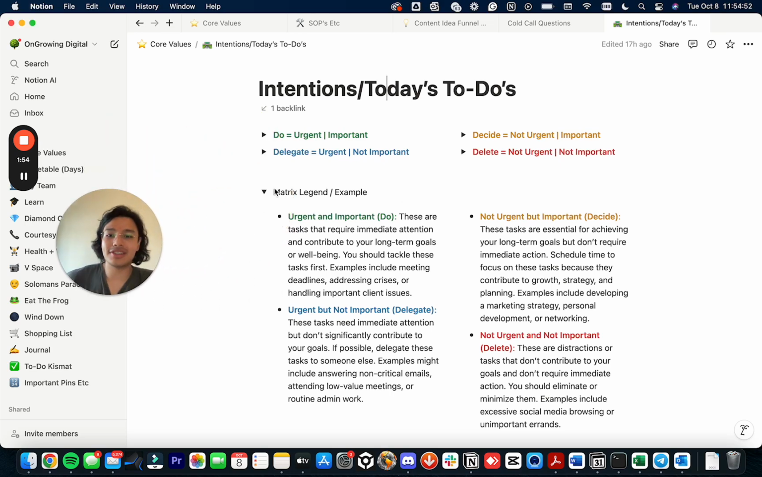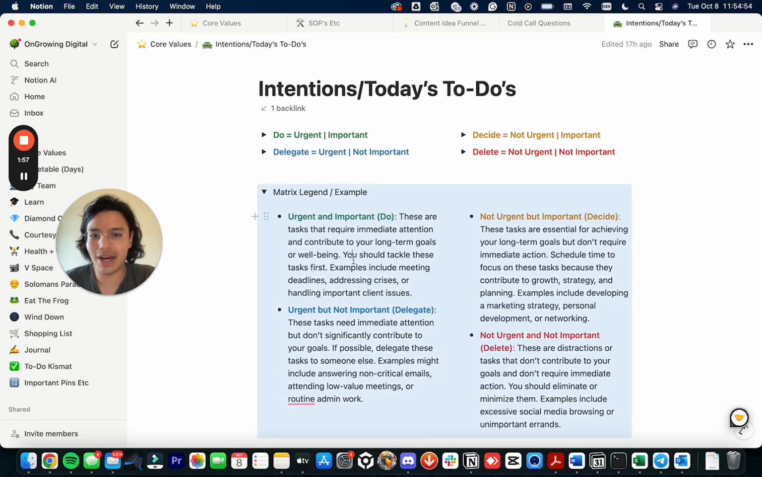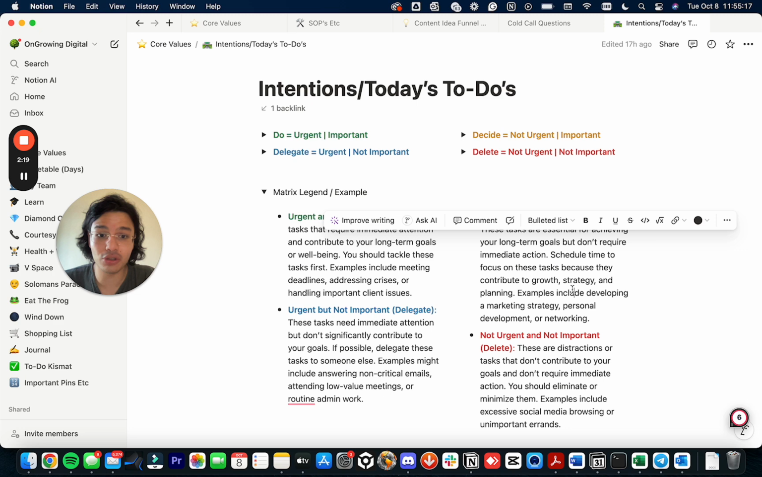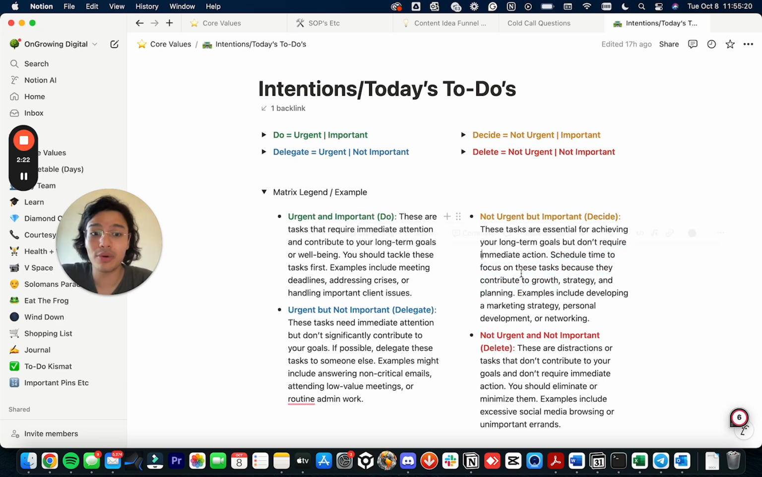So the way I do it first is I set myself a matrix, just so I get reminded of what each of these are. So do is urgent work and it's important. So it's due tomorrow and it's very important to me. So I have to do it ASAP. Decide is not urgent, but it's important. So I don't have to do it immediately, but it is important for the growth of my business and my self-improvement and everything like that, right? So these tasks are essential for achieving your long-term goals, but don't require immediate action. Schedule time to focus on these tasks because they contribute to growth, strategy, and planning. Examples include developing a marketing strategy, personal development, or networking, right?